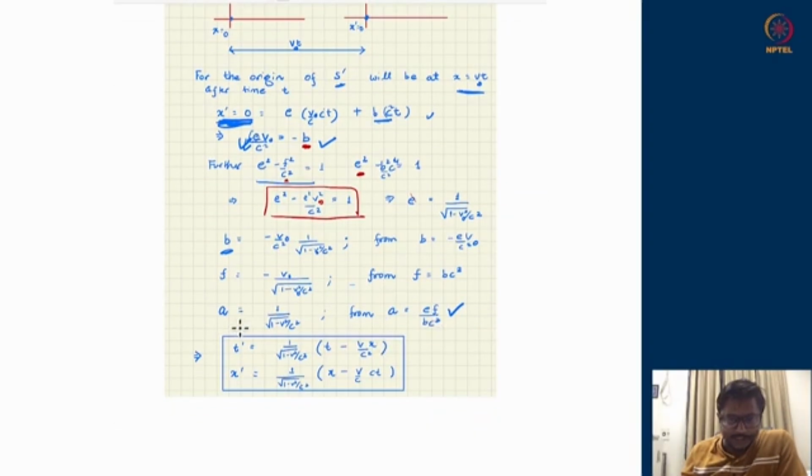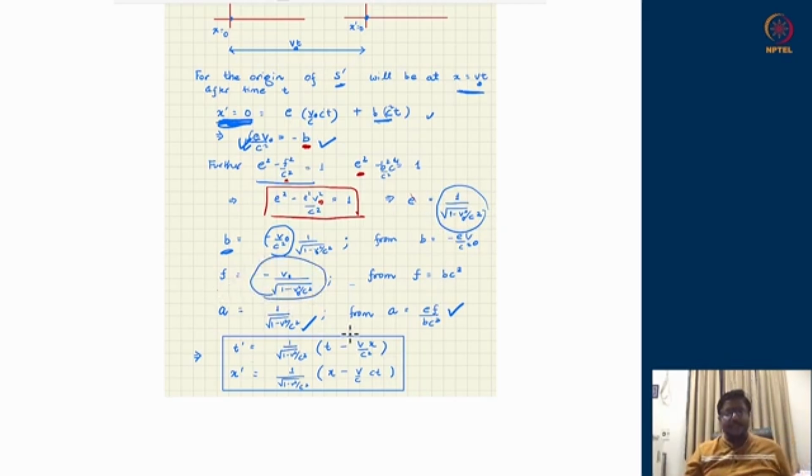So then I know what a is. A is just 1 upon square root of 1 minus v square upon c square. B is just minus v naught upon c square times this factor. E is just the square root of this quantity again, and f is minus v naught times this thing.